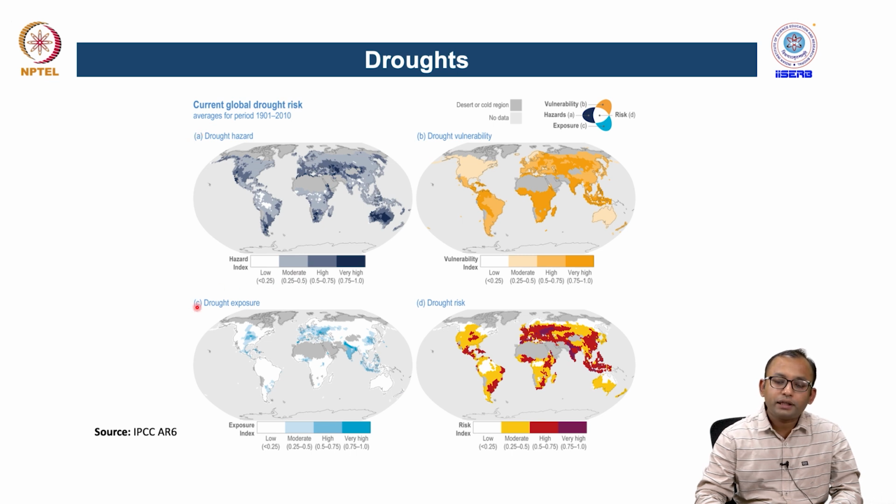Drought exposure is generally how many people are exposed to those drought events. Drought vulnerability is the degree to which people are affected by drought conditions in that particular region. And drought risk is generally defined as the combination of hazard, exposure and vulnerability.